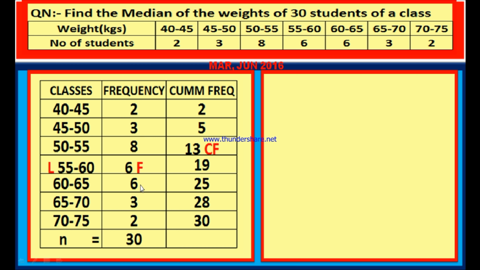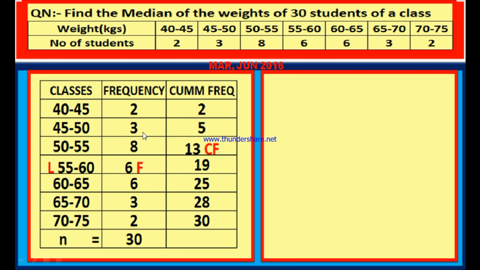If we sum up, the sum of the frequencies n is equal to 30. After getting the n value, n is equal to 30, the next column, the third column, is for cumulative frequency. How to get the cumulative frequency of a particular class? The cumulative frequency of a particular class is nothing but the sum of the frequencies of all the classes above it. For the first class, as there is no class above 40 to 45, the cumulative frequency of the first class is 2 only.